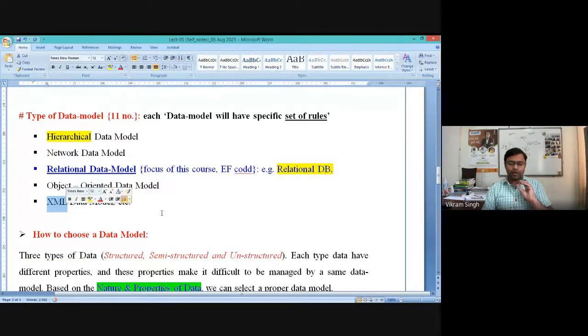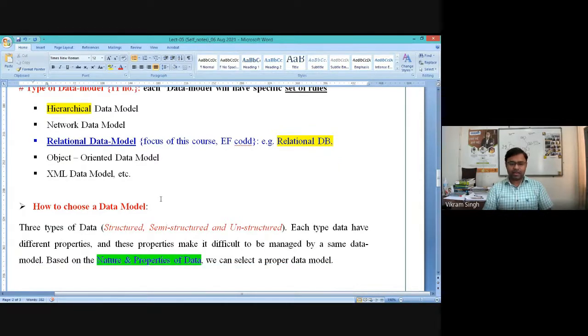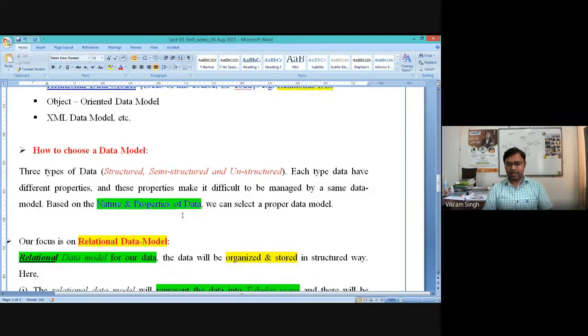So for each data model, there are some conditions. These conditions will be imposed on the database design step. Similarly, for each data model, you can have different DBMS also. You cannot say that any DBMS will be good for operating with any data model or any data model database. So with this, let's see how to select. This is what we have mentioned also.